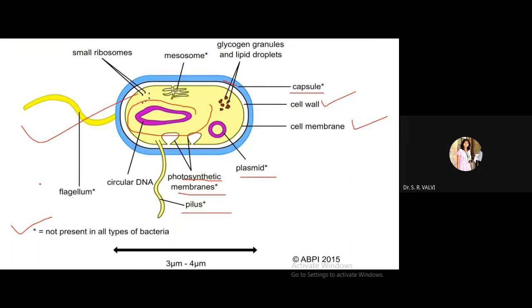What is the main difference between bacteria and archaea? Both have a cell wall, right? But how is archaea different from bacteria? The bacterial cell wall contains peptidoglycan, whereas the archaeal cell wall lacks peptidoglycan. That is the first distinguishing character between bacteria and archaea.